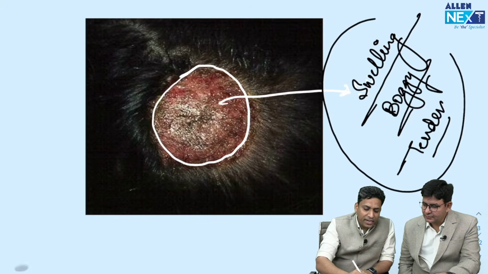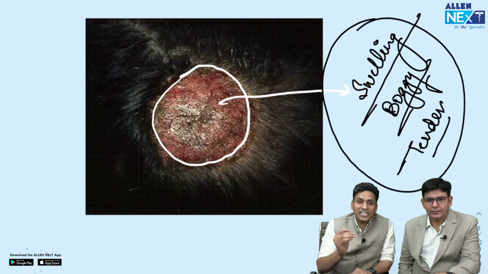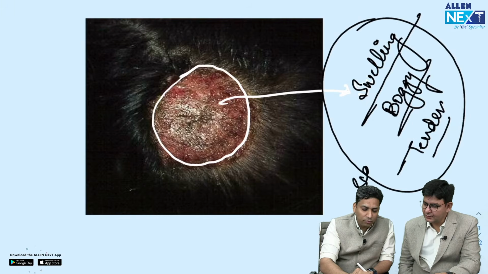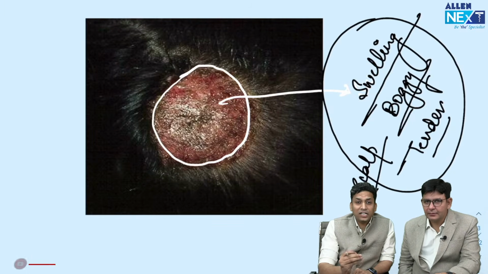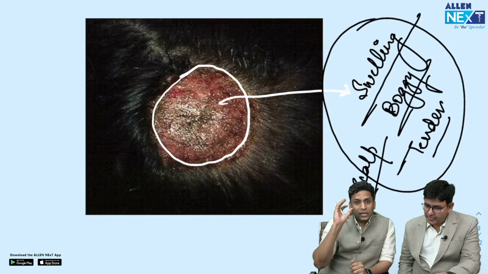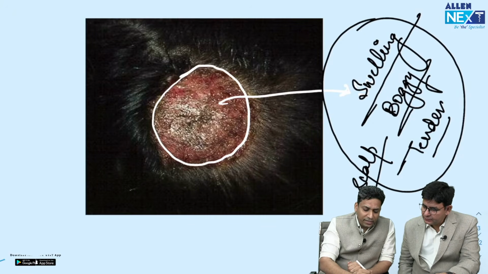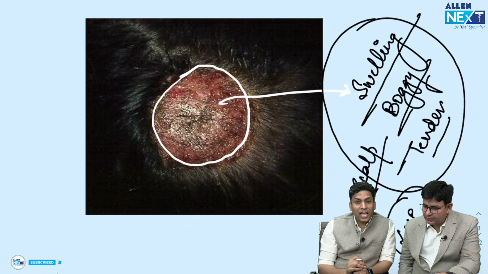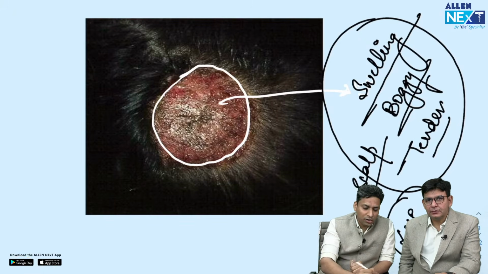So whenever you find a tender boggy scalp swelling, present over the scalp, the first thing that comes to our mind many times is whether this child is having some infection, because there is one more associated finding, and that is lymphadenopathy. This is the common presentation and it is common in children. These are the points which are generally mentioned in the question.